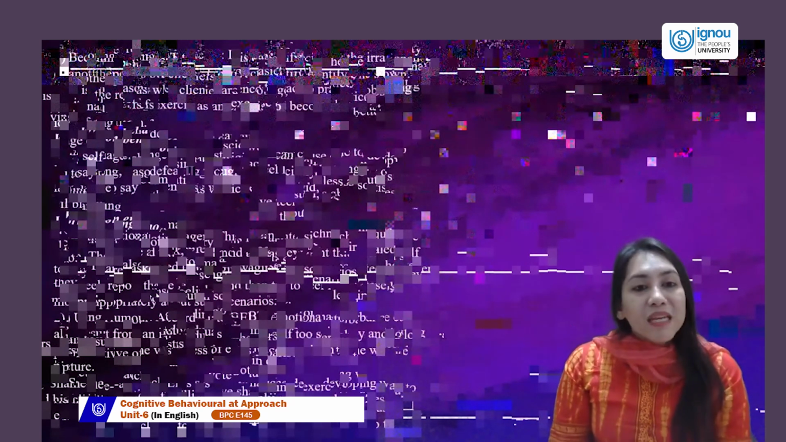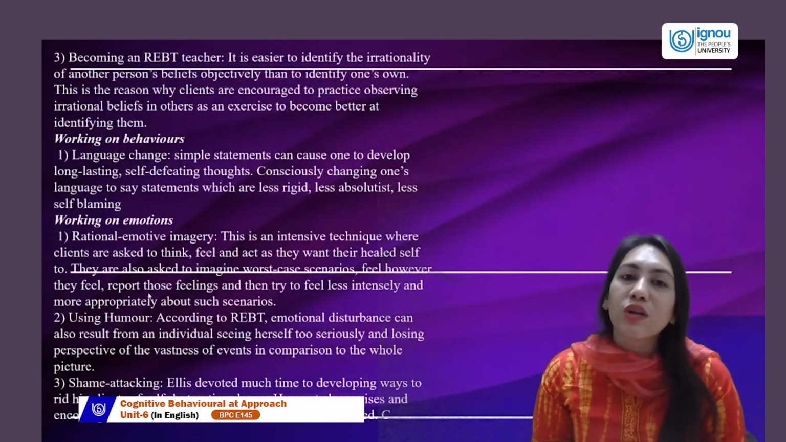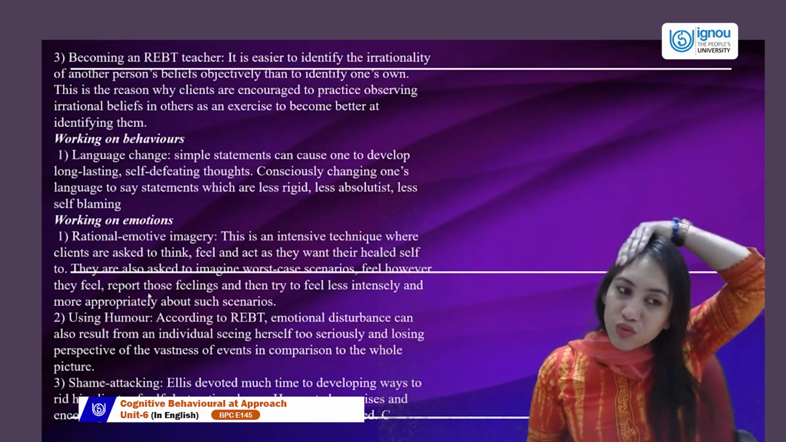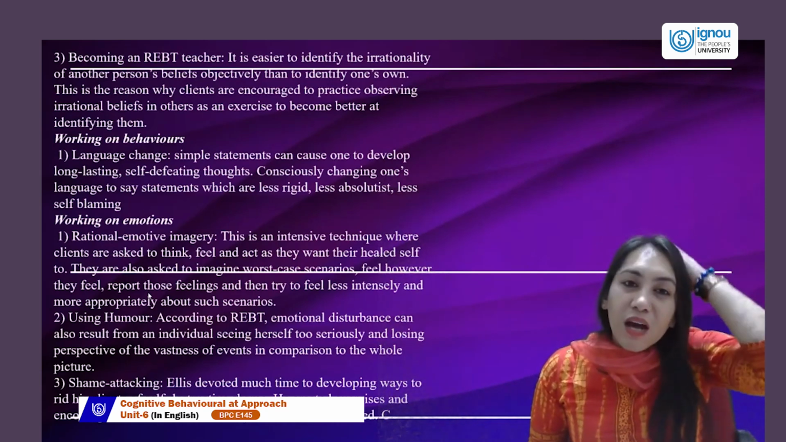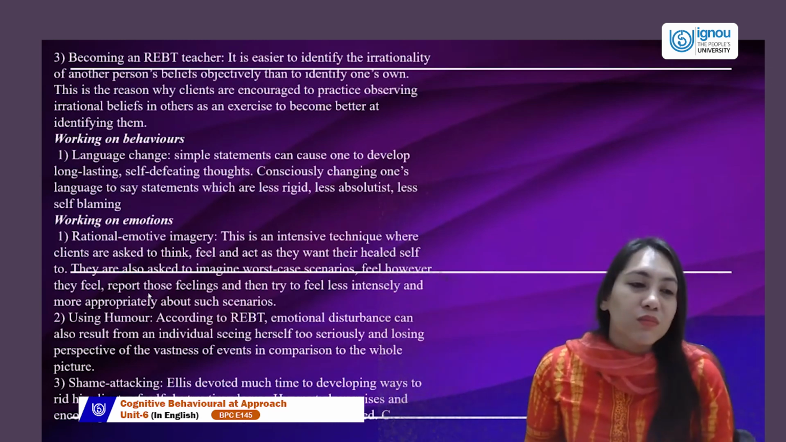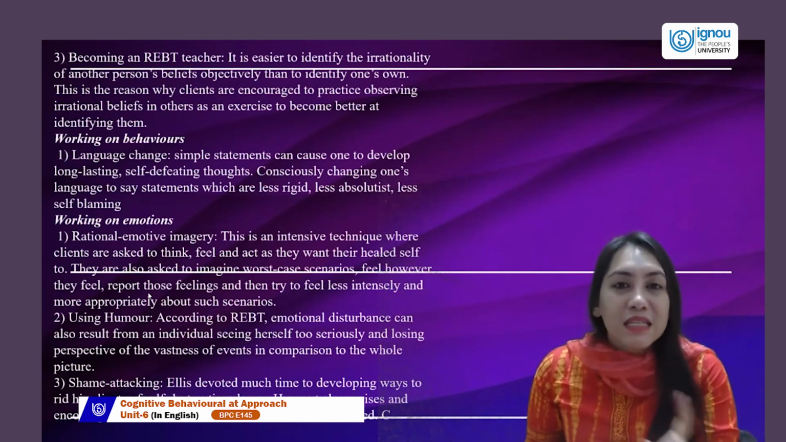So making sure that we change the language, make it less rigid, less absolute, and less self-blaming, and making sure it's not even utilized every now and then. Now, working on the emotion. So when we speak about working on the emotion, there are other techniques for this. So rational emotive imagery is something which works on your emotions. This is an intensive technique.